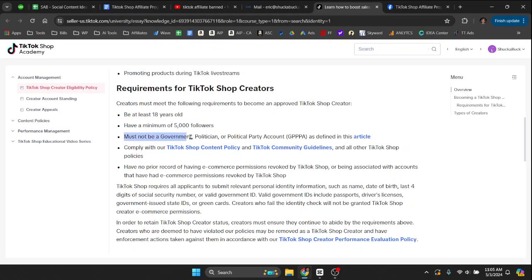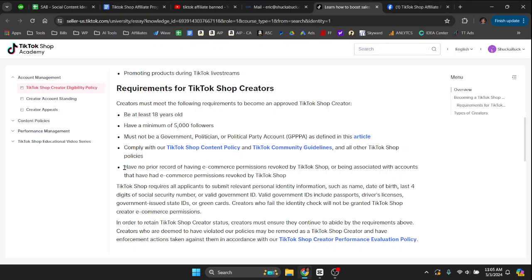Your content cannot be government, political, or anything like that. So that's also fine for most people. They're not creating political content on their pages. They have to comply with the policies. So make sure to read the policy. I will have a link to this page, by the way, down below. I know I'm trying to get this video out quick. I'll leave all the links below in the description just so you can go to this page and read through it and try and understand it.